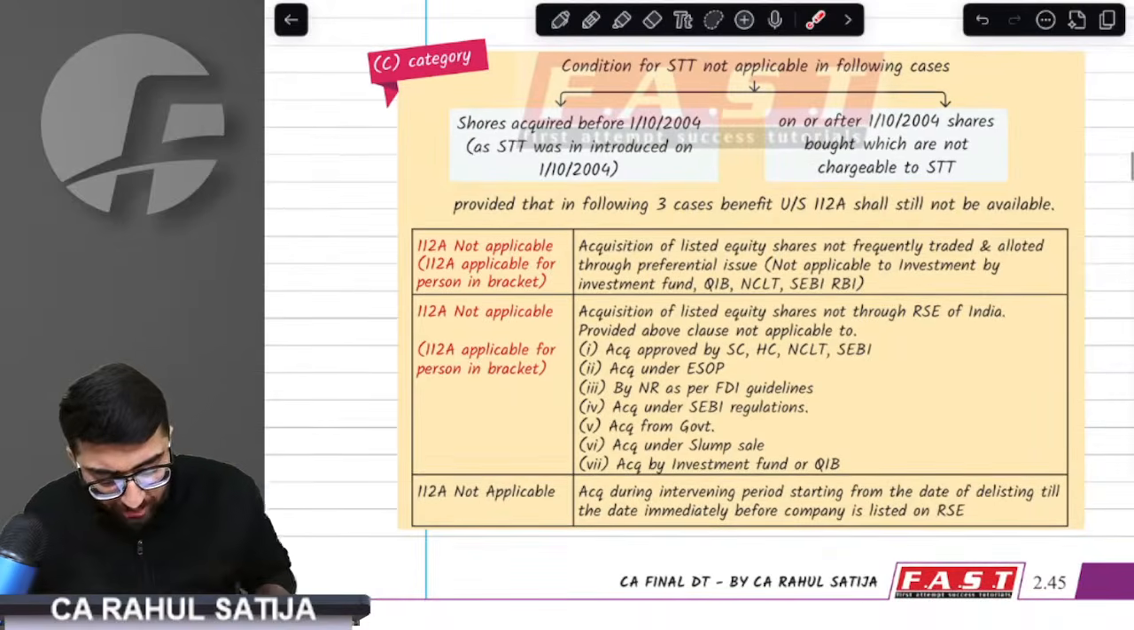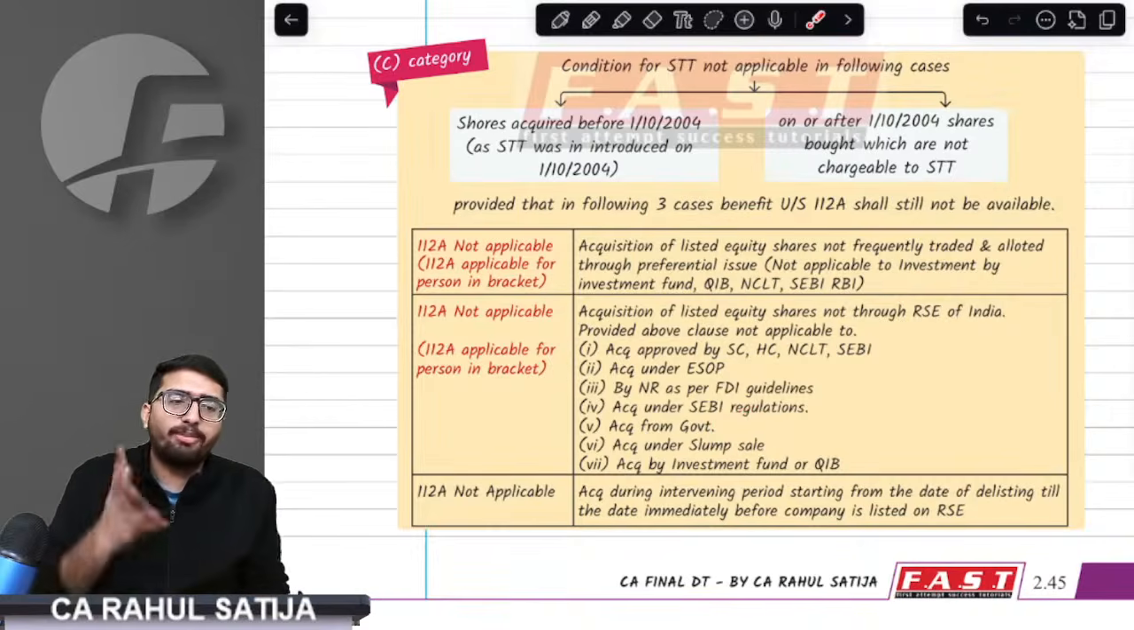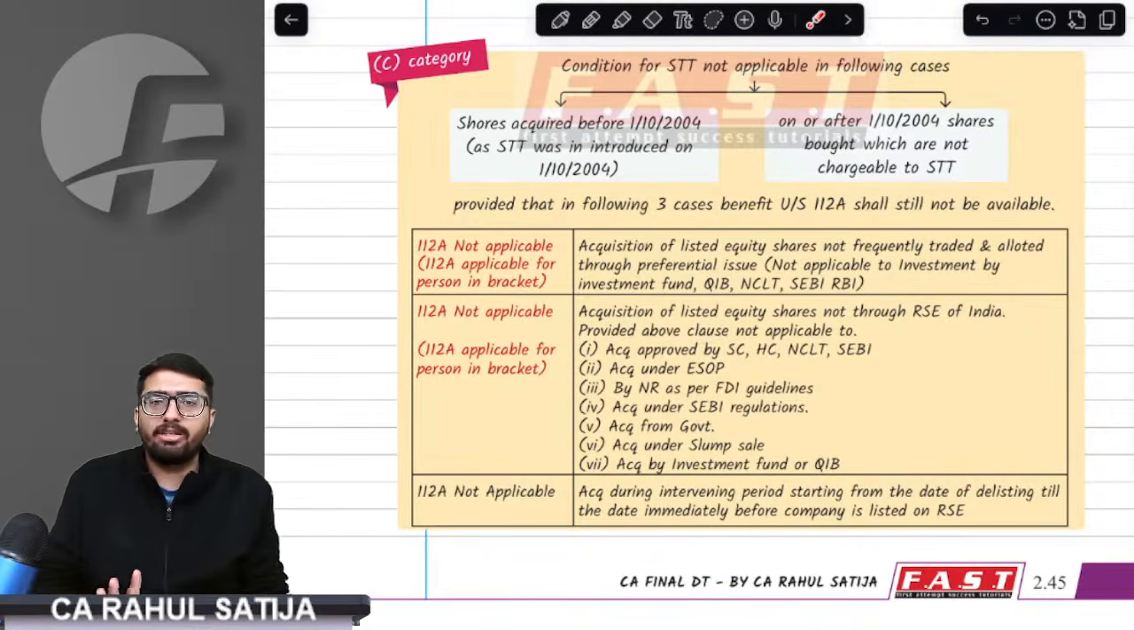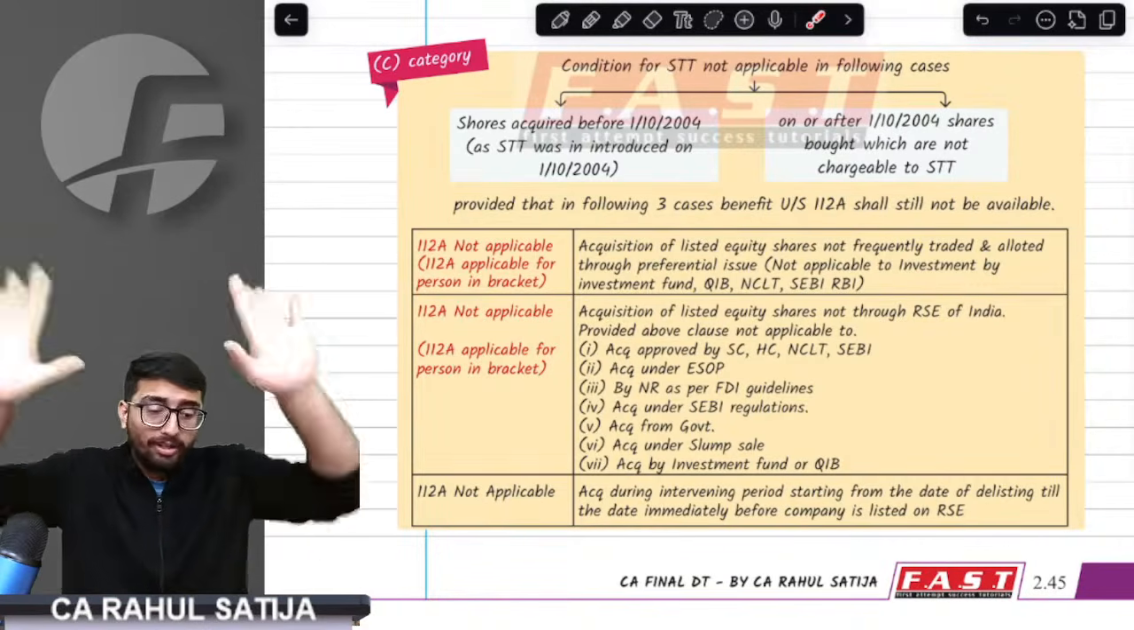But sir, the benefit would be given if you buy shares on account of a Supreme Court, High Court, NCLT or SEBI order, or as per FDI guidelines, or as per SEBI regulations, or from the government, or on account of a slump sale, or if any QIB or investment fund buys these shares. Then they would still get the benefits. So what did I say? Three cases where even if you don't pay, you will get the benefit. Three cases where, if you pay, you won't get the benefit. Okay?